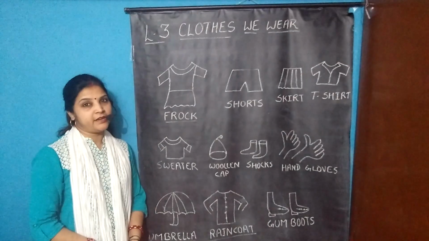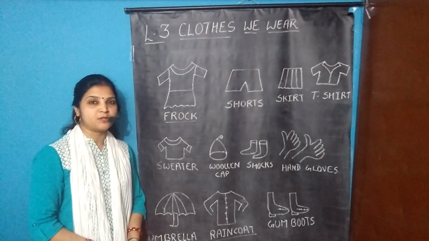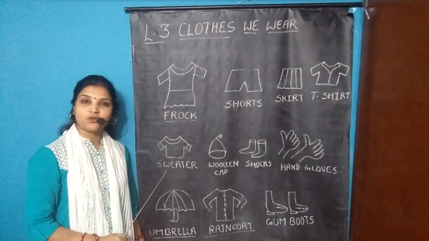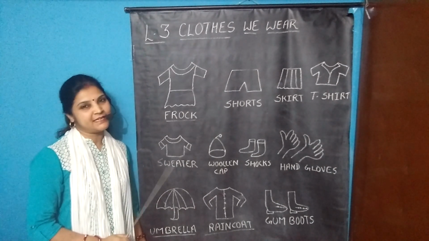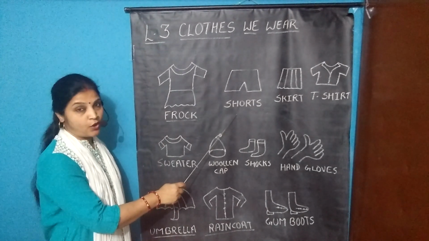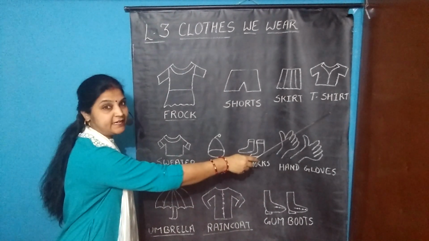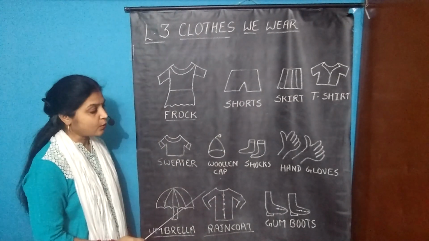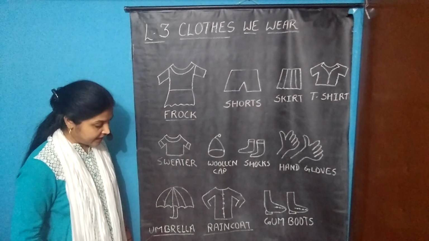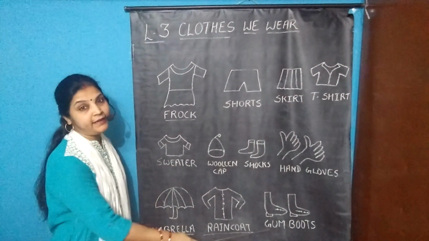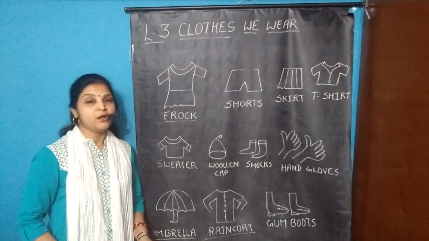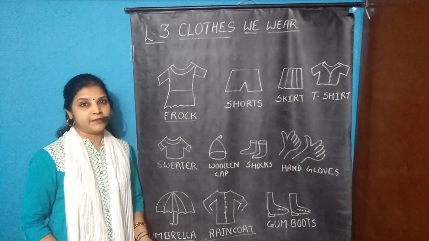Students, you all know we are wearing clothes and we are wearing different types of clothes. Before starting the chapter, I have a few drawings for you. You draw these drawings in your drawing copy and color them nicely. See here. This is frock, shorts, skirt, t-shirt, sweater, woolen cap, socks, hand gloves, umbrella, raincoat and gumboots. Again I am telling you, draw all the pictures in your drawing book and color them nicely.